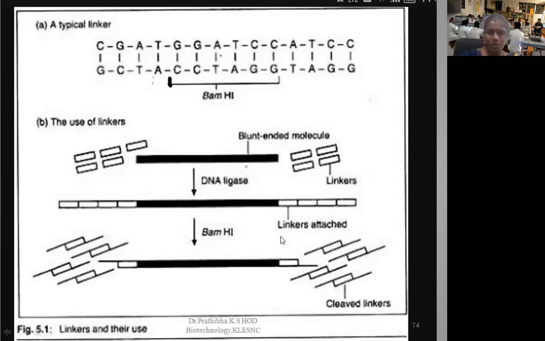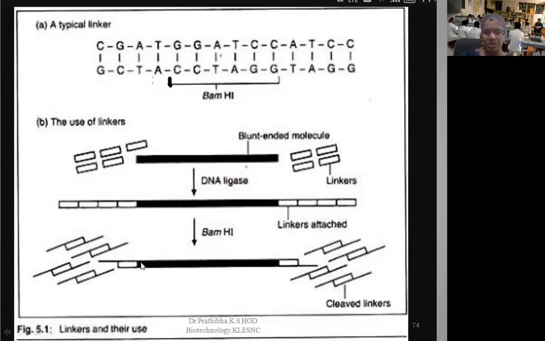So after the treatment with the BamHI restriction enzyme, this enzyme recognizes the restriction sites, then cuts on either side of the restriction site sequences. Once they cut, all the other linkers will be released, and only the first linker attached to the blunt-ended DNA molecule will remain ligated, because the cuts will be happening, one cut here, another cut here, and they will be apart.